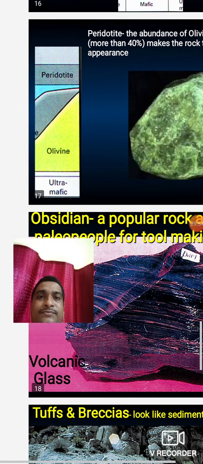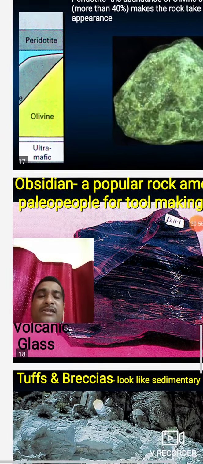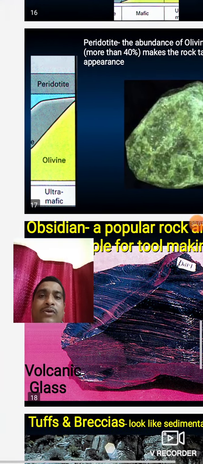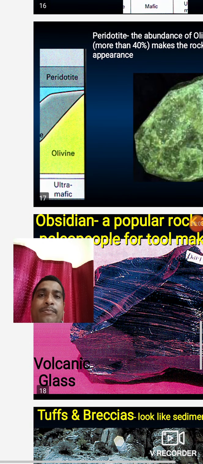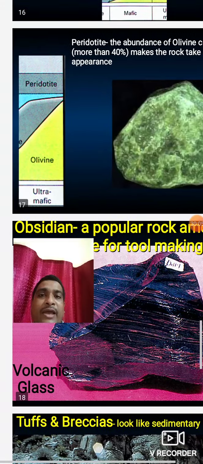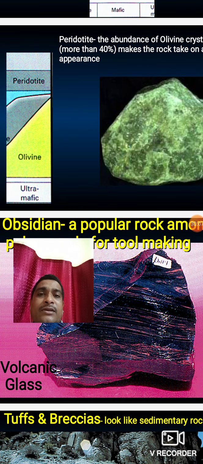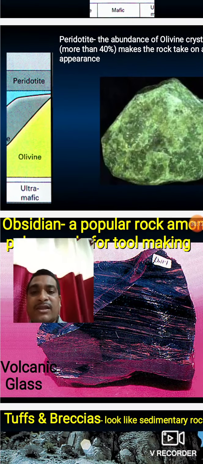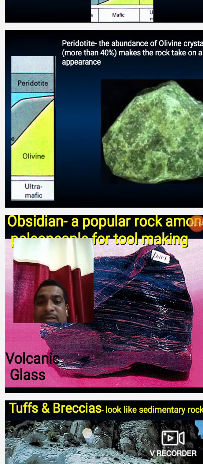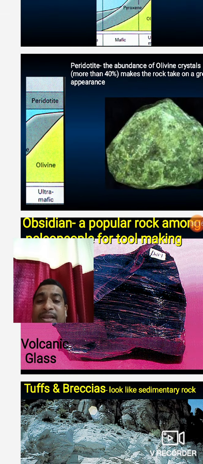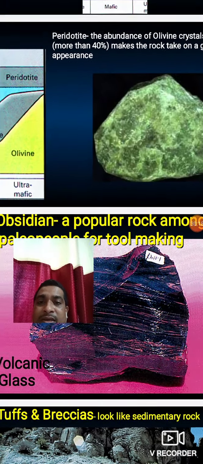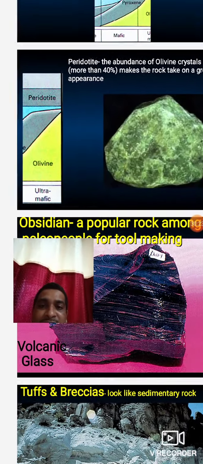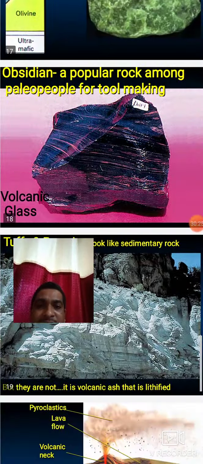Another is peridotite. Peridotite is called an ultramafic igneous rock because these rocks contain more than 40% olivine, and pyroxene is also present. Therefore it is called an ultramafic igneous rock. Why is it called ultramafic? What is meant by ultramafic? Ultramafic means the percentage of ferrous and iron elements in the minerals is at a maximum proportion.